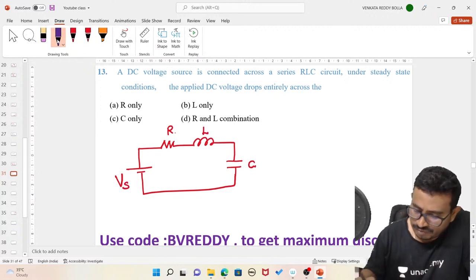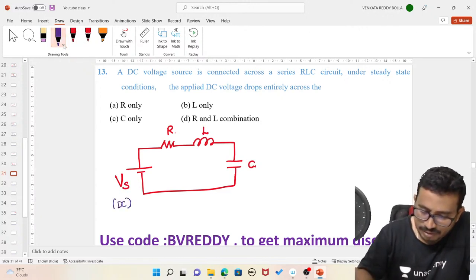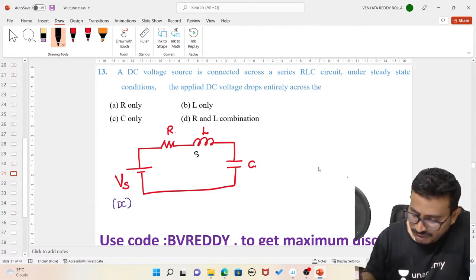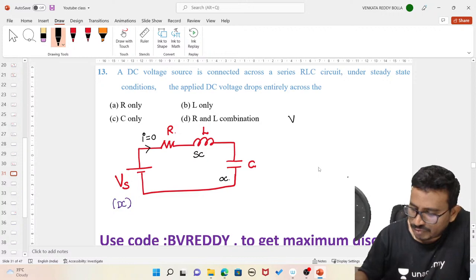For a DC supply, how will the inductor behave? For the DC case, the inductor behaves like a short circuit and the capacitor behaves like an open circuit. So how much current passes through the loop? Current is 0. So the voltage across the resistor is 0, and the voltage across the inductor, since it is short circuited, is also 0.